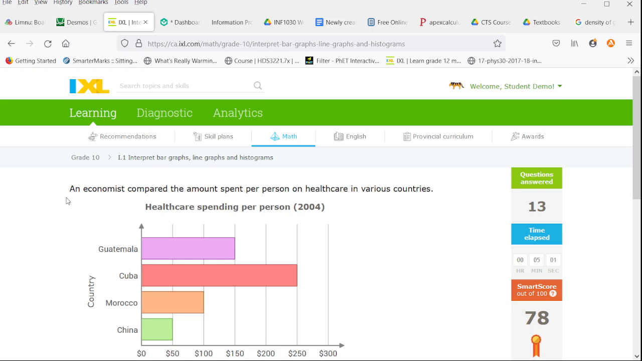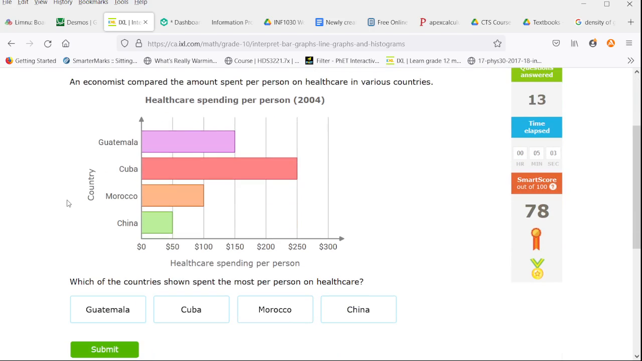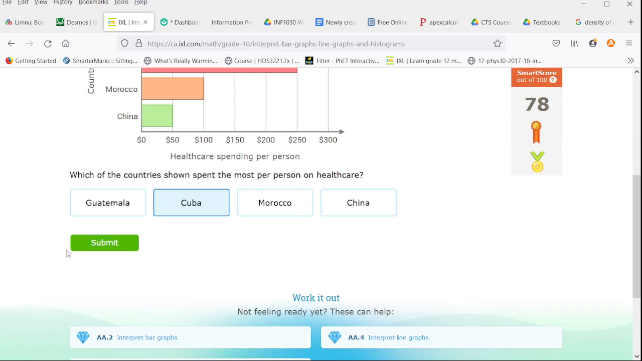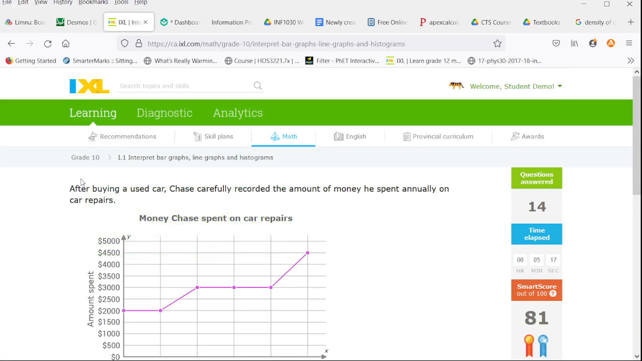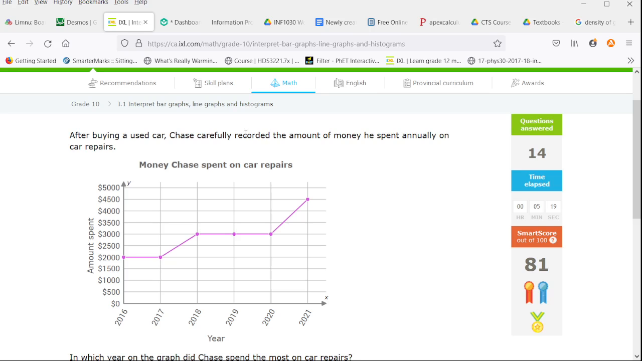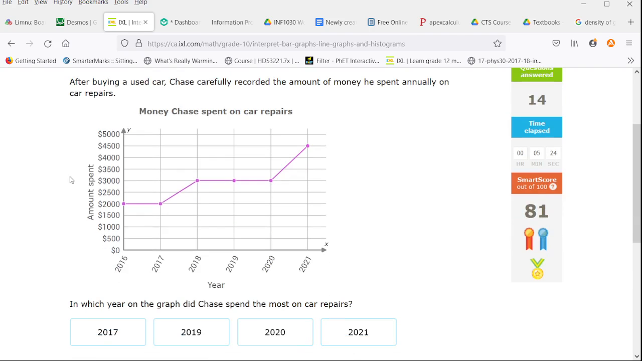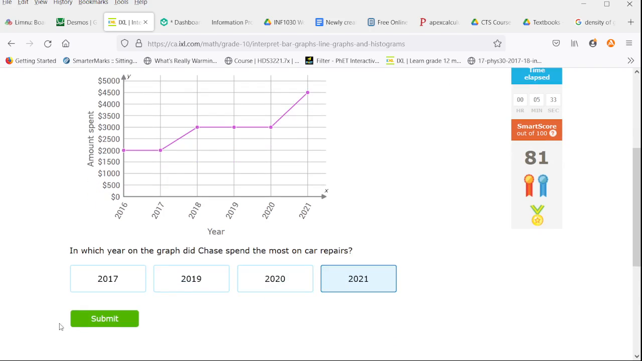An economist compared the amount spent per person on healthcare in various countries. Which country shown spent the most per person on healthcare? That is the greatest bar, so that is Cuba. Now, after buying a used car, Chase carefully recorded the amount of money he spent annually on car repairs. In which year on the graph did Chase spend the most money on car repairs? That's our highest point. That's 2021.